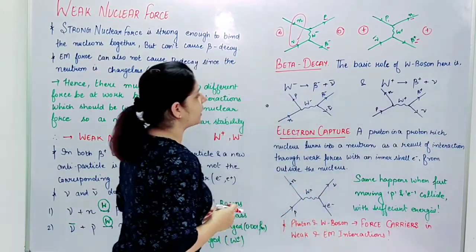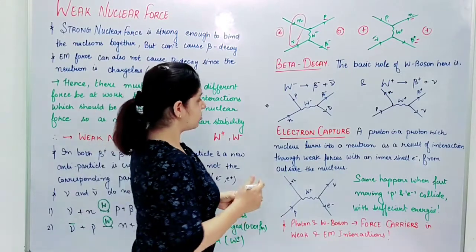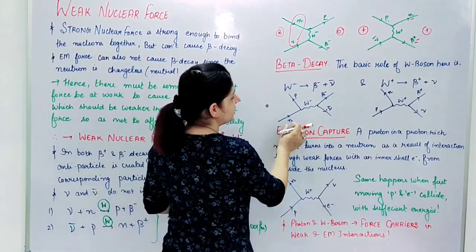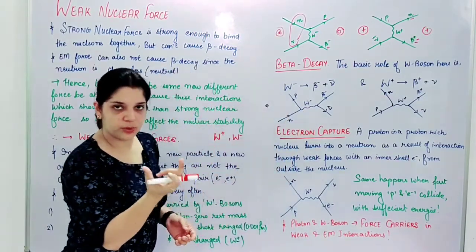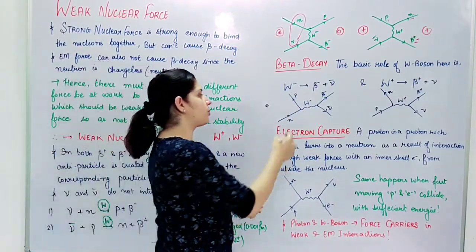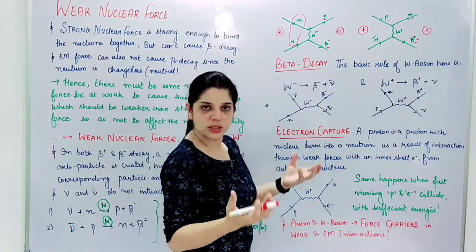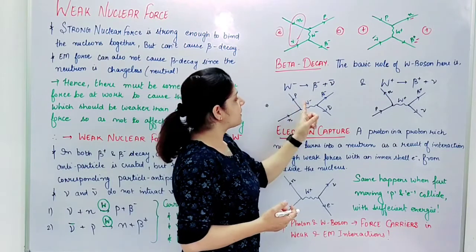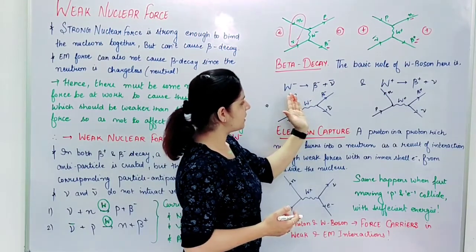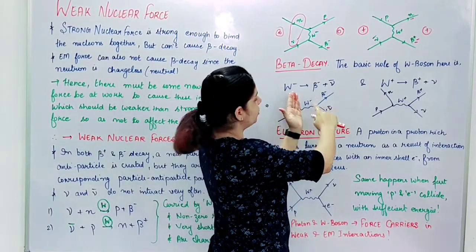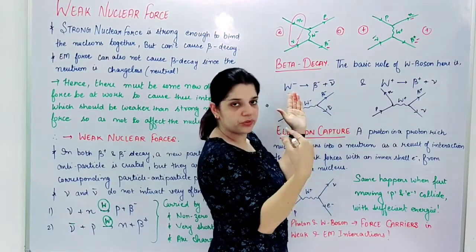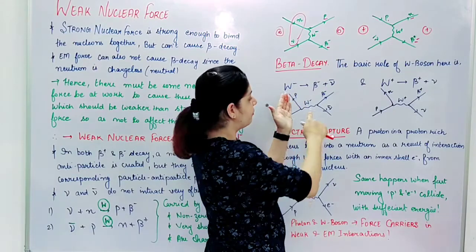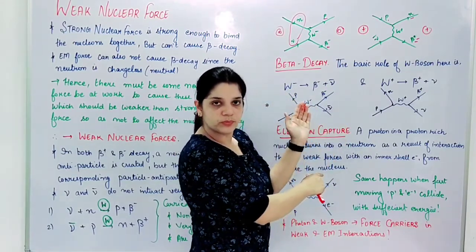Now again, if we look at the charges, right? Here this was neutral, so the two results that came out of the neutral should also come out to be neutral. So proton is positive, W negative is negative, so the overall charge is 0. Now since the W is negative, its decay product should have an overall negative charge, so W negative will decay to beta negative with antineutrino, right?